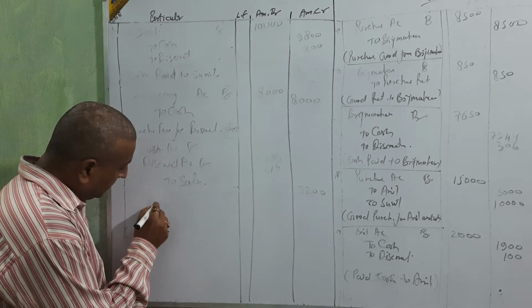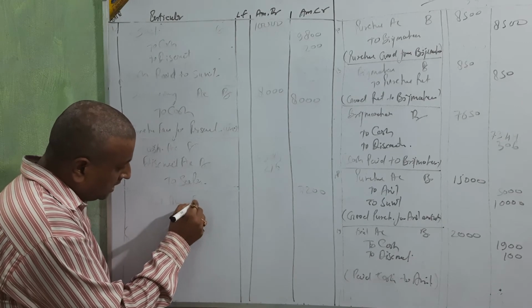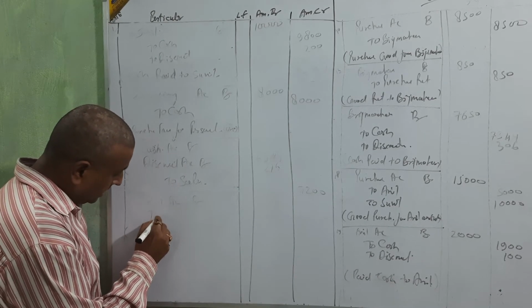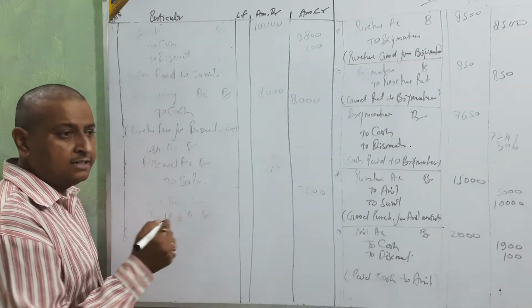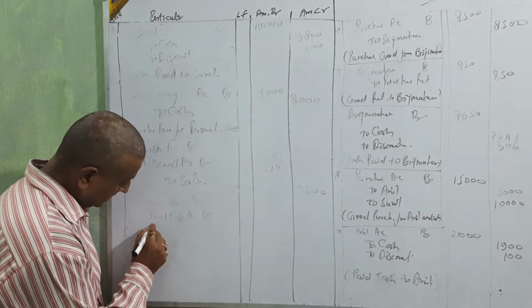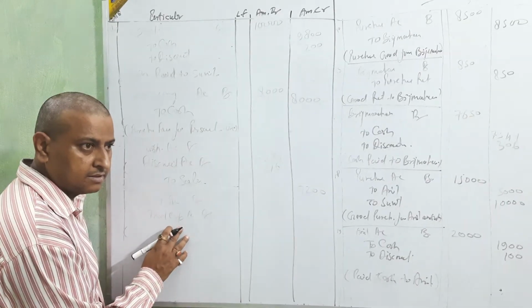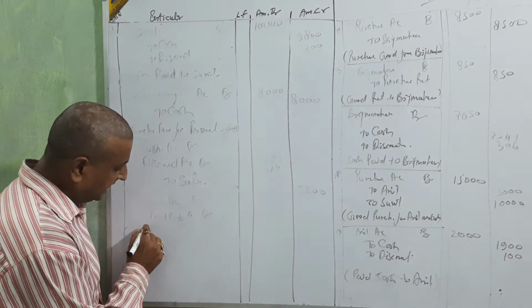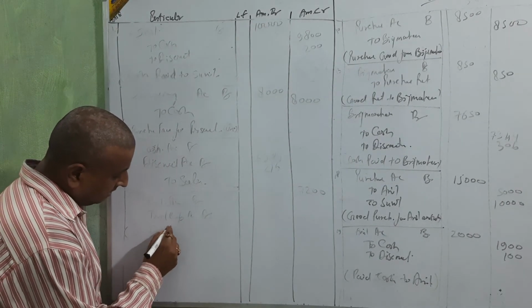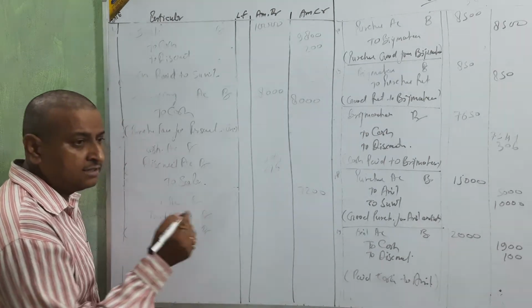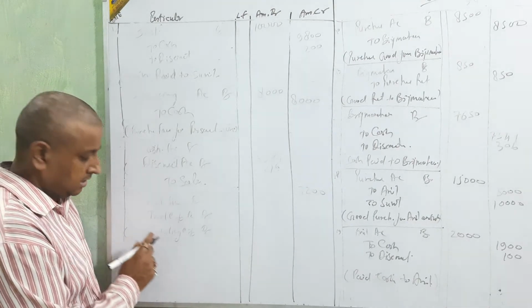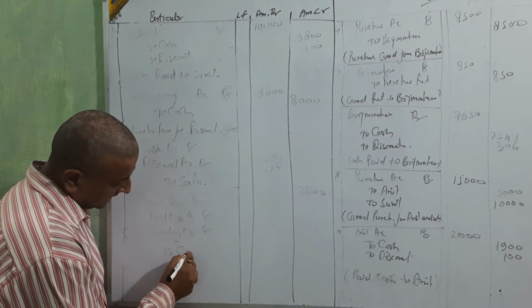So rent account debit and trade expense account debit and traveling expense debit and only 3 to cash.